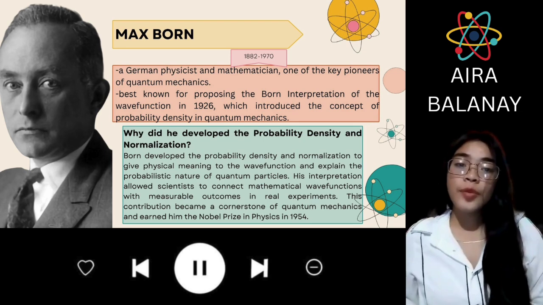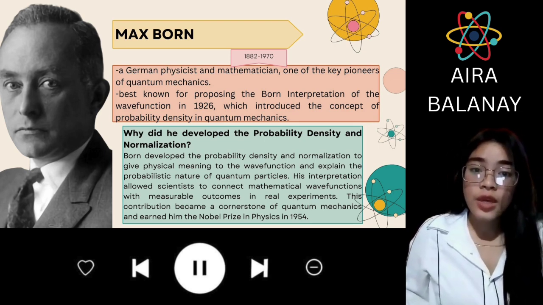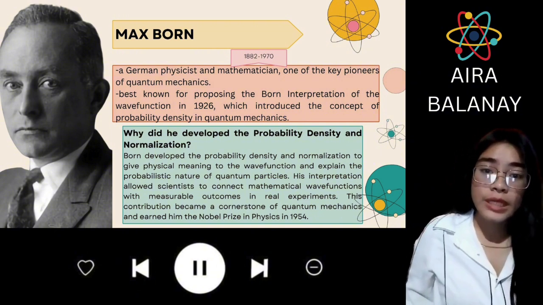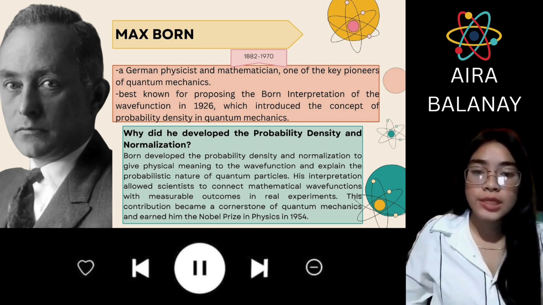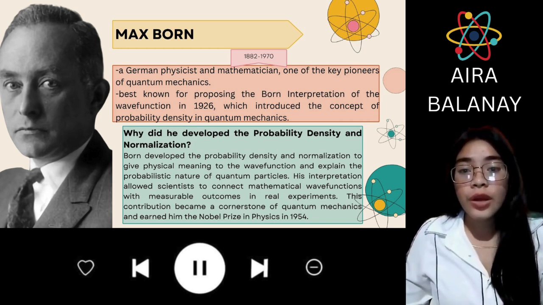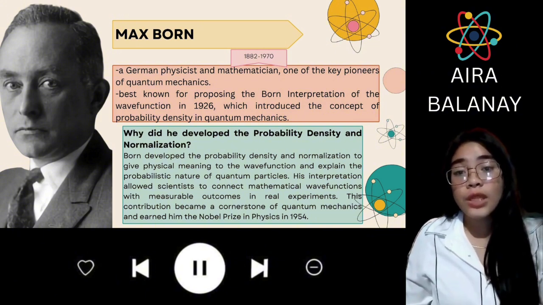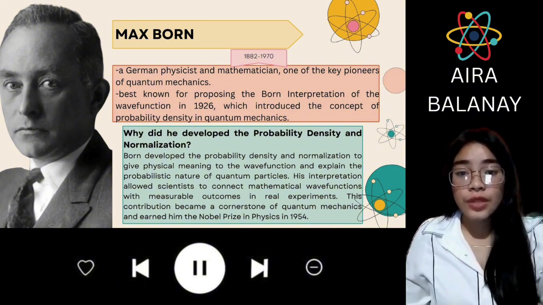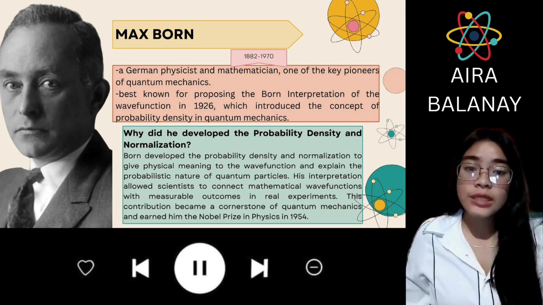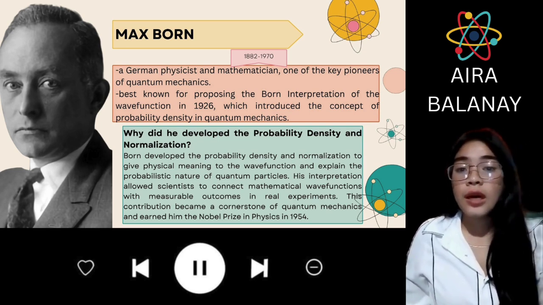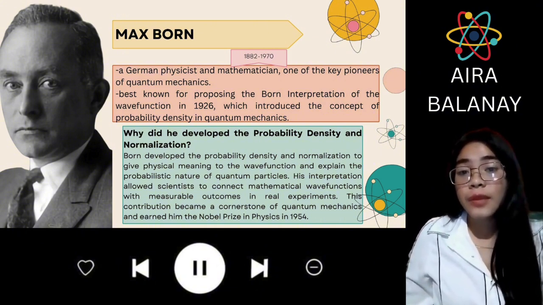He is best known for proposing the Born interpretation of the wave function in 1926, which introduced the concept of probability density in quantum mechanics. He proposed that the square of the wave function represents the probability density of finding a quantum particle at a specific location. His interpretation introduced the statistical nature of quantum events, allowing physicists to connect the mathematical wave function